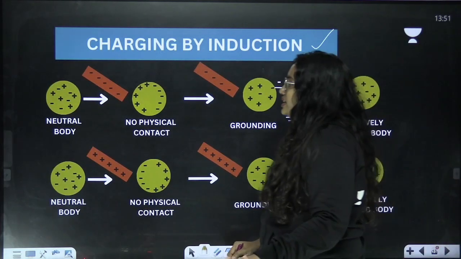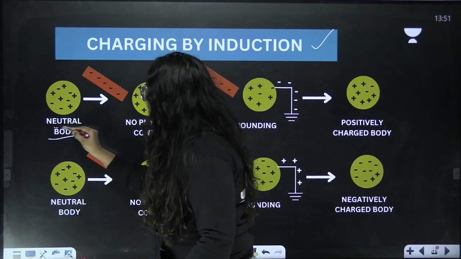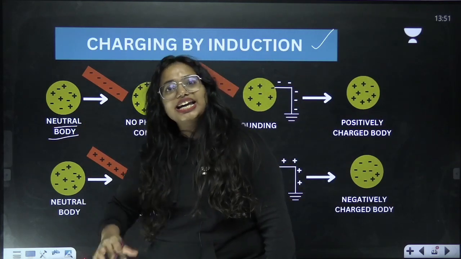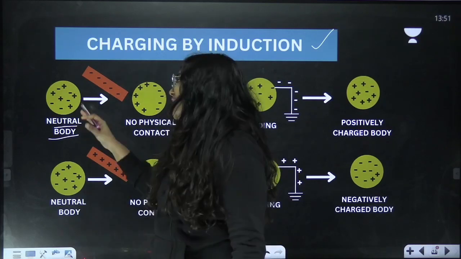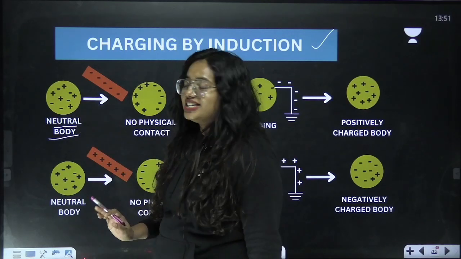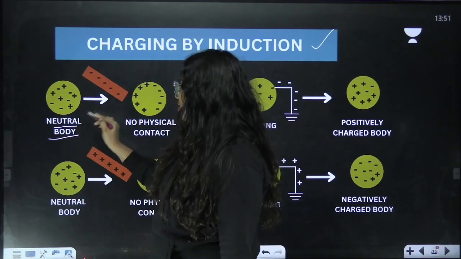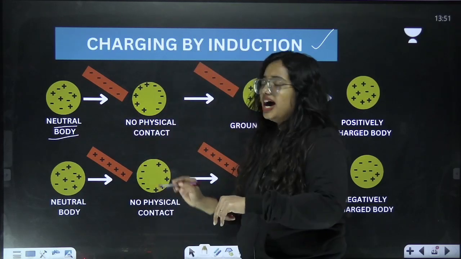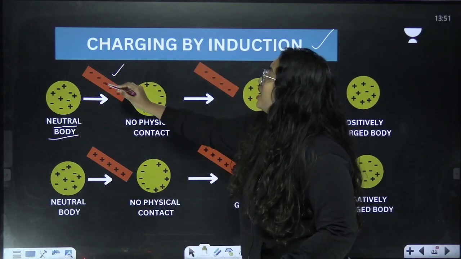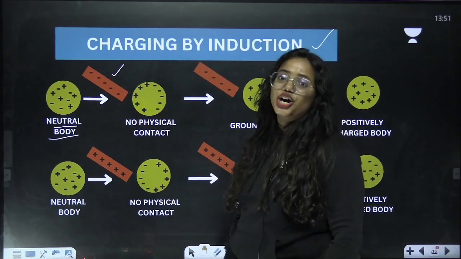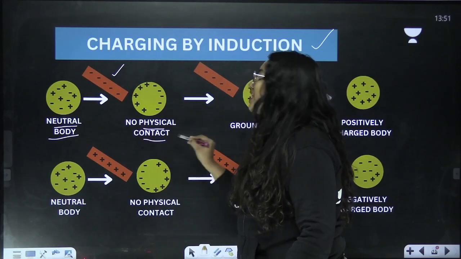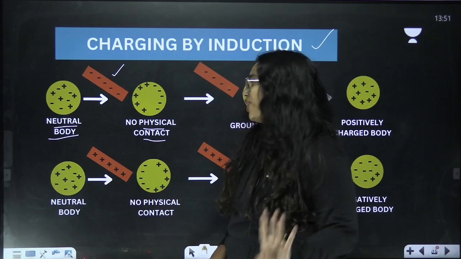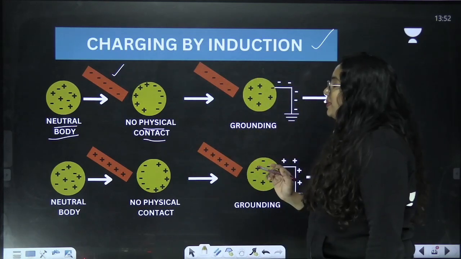I have considered a neutral body here. What is a neutral body? It has an equal number of protons and electrons. In that scenario also, we can call it a neutral body. Now I'm going to take a negatively charged rod nearby this neutral body, but I'm not going to make any kind of physical contact between them. No physical contact. What happens?